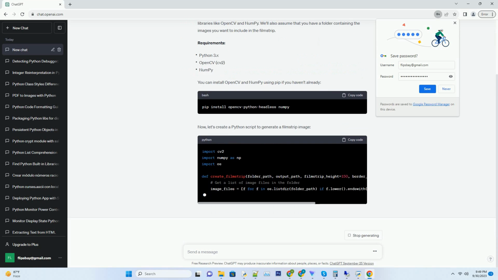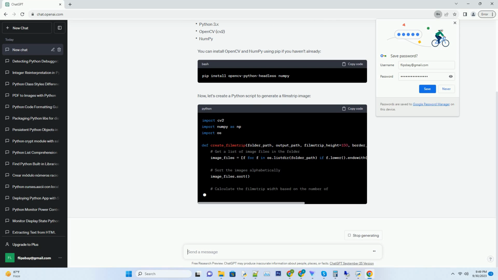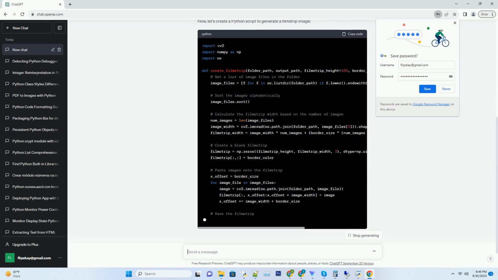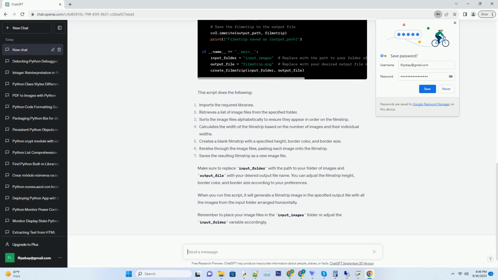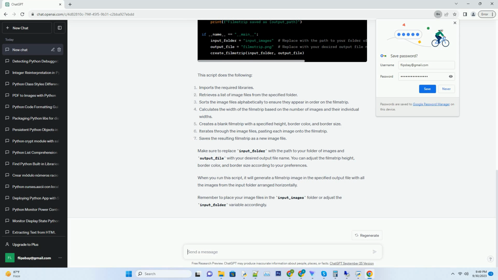We'll also assume that you have a folder containing the images you want to include in the film strip. Requirements. You can install OpenCV and NumPy using pip if you haven't already. Now, let's create a Python script to generate a film strip image. This script does the following.